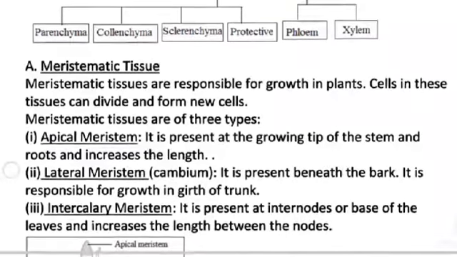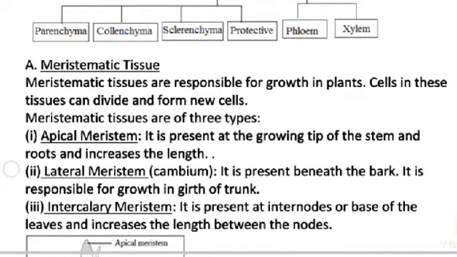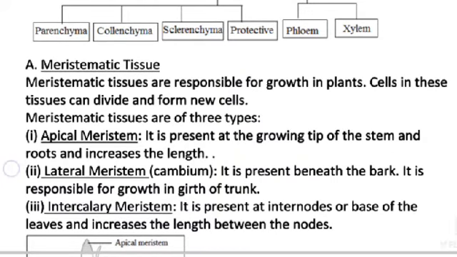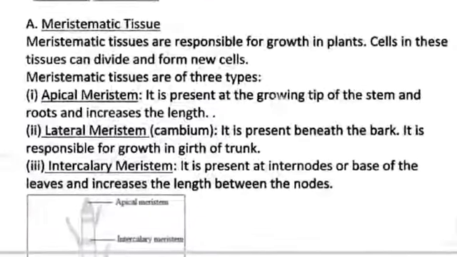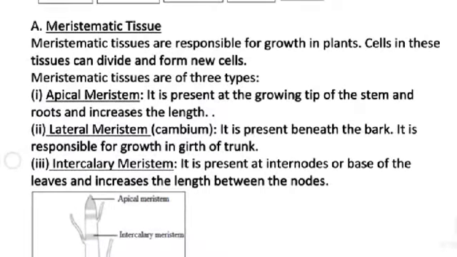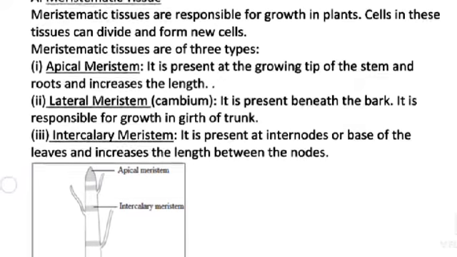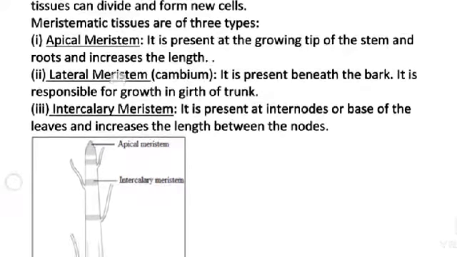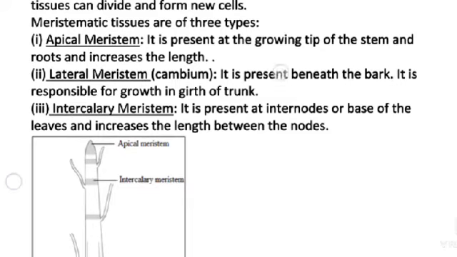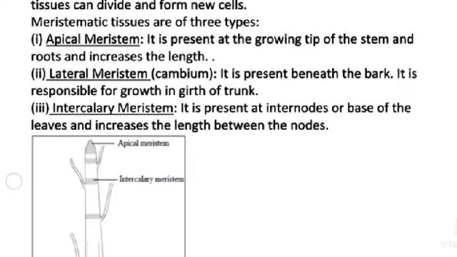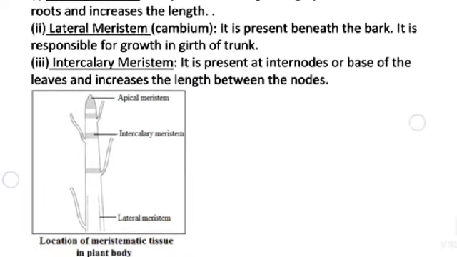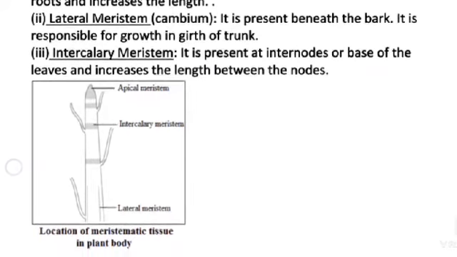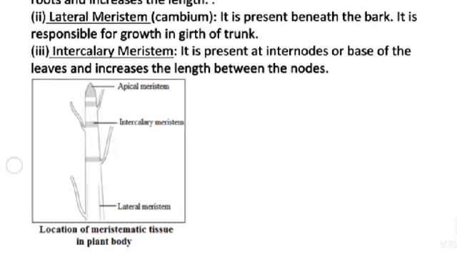Meristematic tissues are of three types. Apical meristem: it is present at the growing tip of the stem and root and increases the length. Lateral meristem: it is present beneath the bark. It is responsible for growth in girth of the trunk. Intercalary meristem: it is present at the internodes or base of the leaves and increases the length between the nodes.